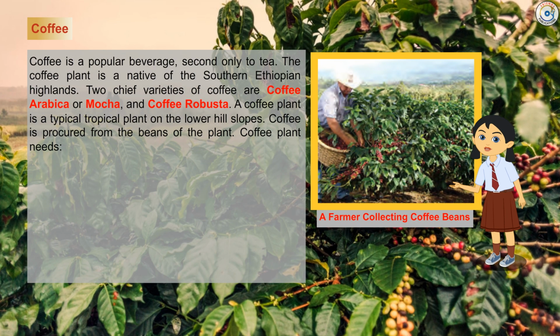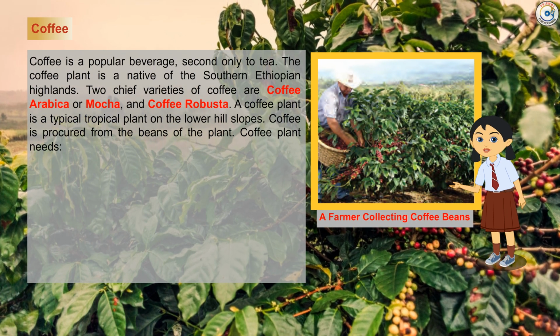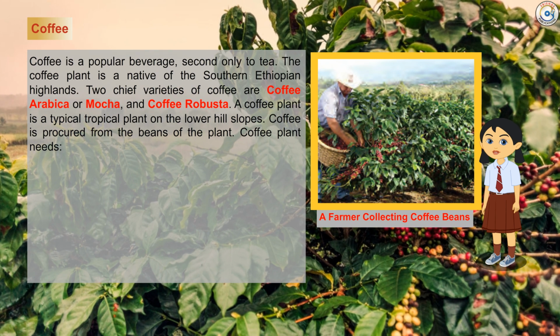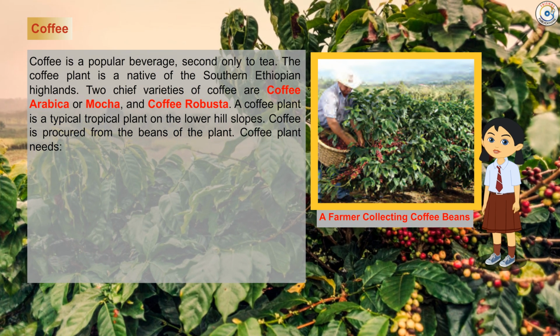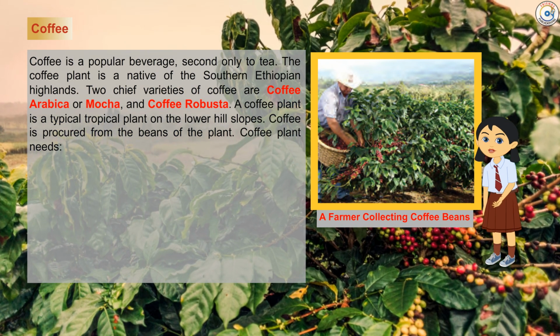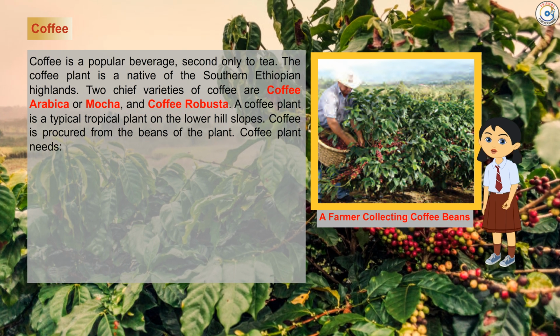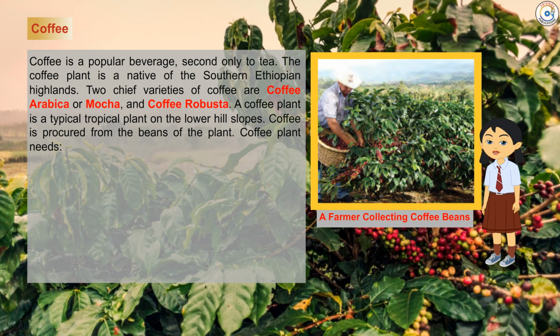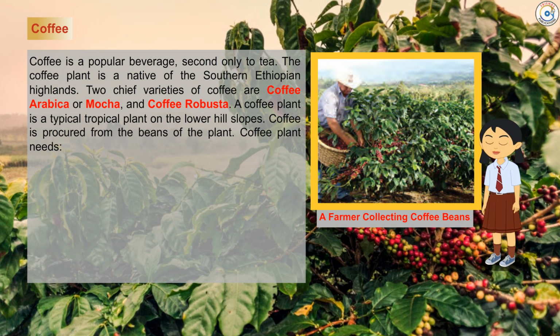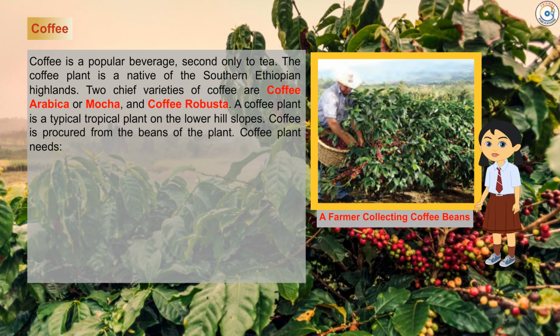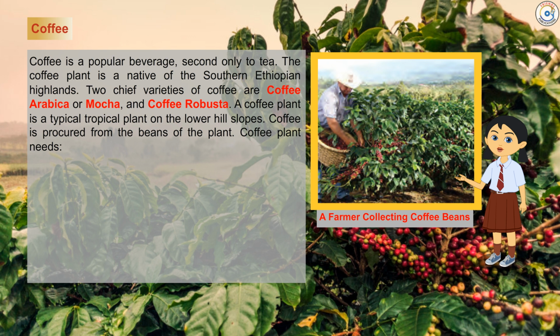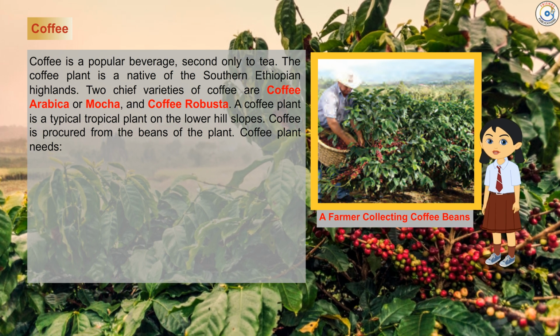Coffee. Coffee is a popular beverage second only to tea. The coffee plant is a native of the southern Ethiopian highlands. 2 chief varieties of coffee are coffee arabica or mocha and coffee robusta. A coffee plant is a typical tropical plant on the lower hill slopes. Coffee is produced from the beans of the plant.